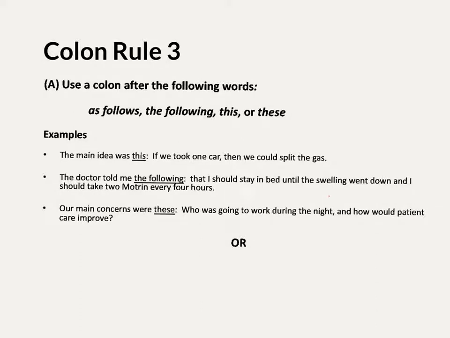All right, now for colon rule 3, this is a really important one and one that you will use a lot in transcription. And there are 2 parts to this. The first part says you're going to use a colon when you have these words in your sentence: as follows, the following, this, or these. When any of these show up in your sentence and something follows, you will need the colon.